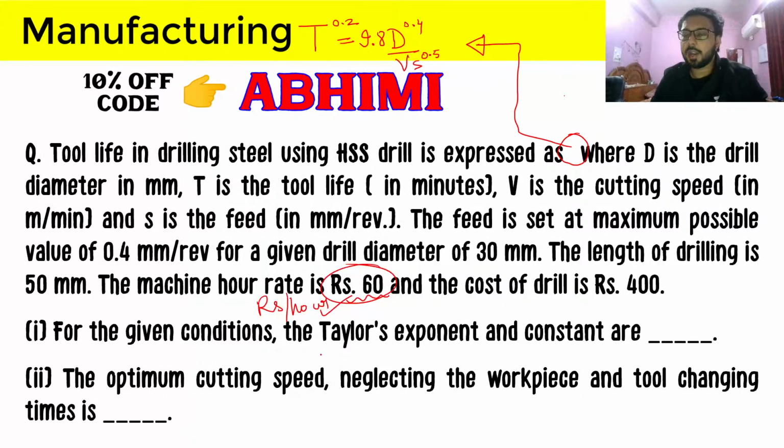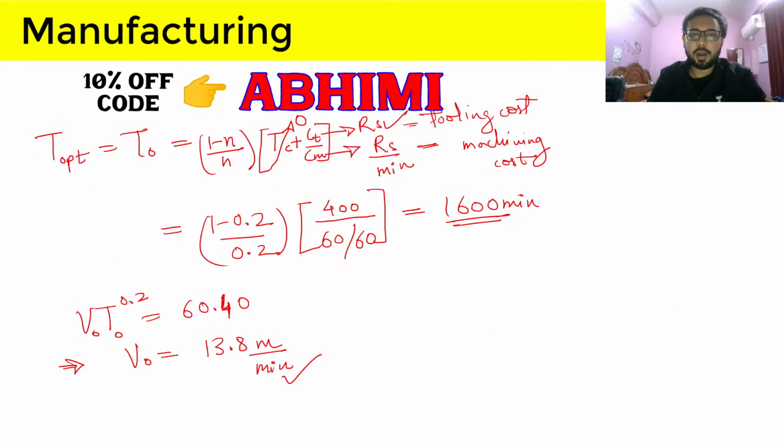Two costs are given here, and one cost is given in rupees per hour, so that cost will be divided by the Ct, or we can just take that cost in the denominator, because we have to get our answer in minutes. So you can remember this by that. So that will be it.